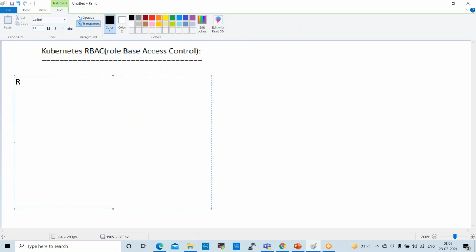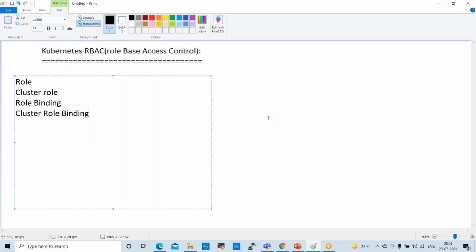First one is a single role, just role. Second one is cluster role. Third one is role binding. Fourth one is cluster role binding. So we have four types of roles available here.